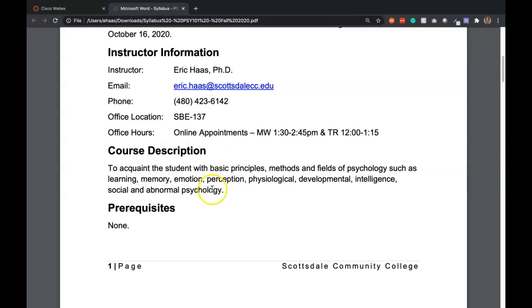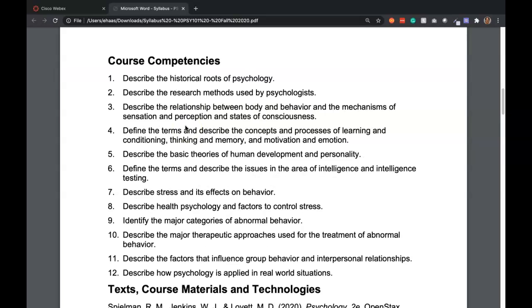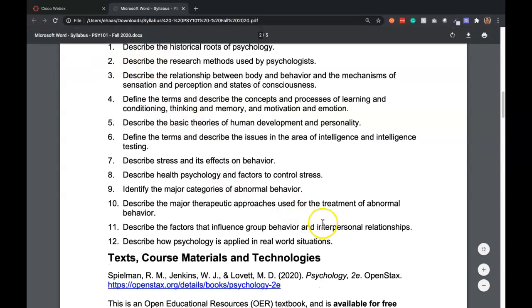Now, the course description is just basically, what are we going to cover in this class? We're going to cover all these different parts of the field of psychology. There are no prerequisites for this course. In terms of the course competencies, this is where it goes into a little more detail about the things that you're going to learn throughout the next 8 weeks of this course.